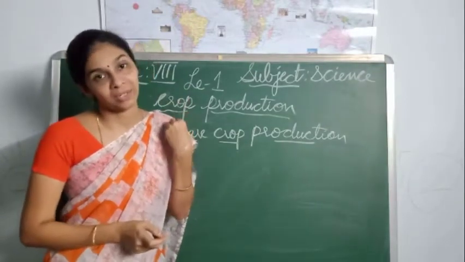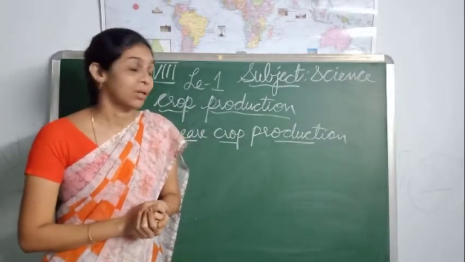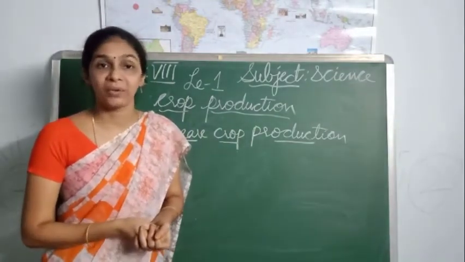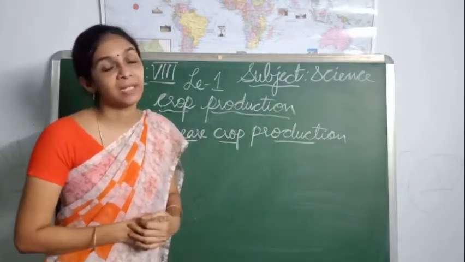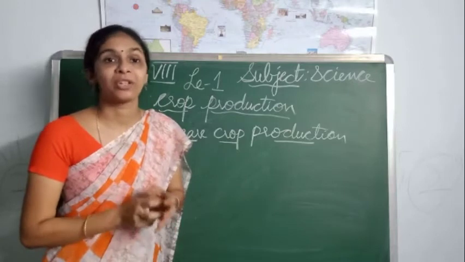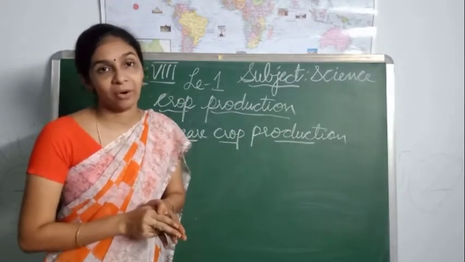Before starting the topic, I will discuss with you the previous session, what we have learned. In the previous sessions, we have completed what croplands are, what the different kinds of crops are, and what the different methods of crop production are.